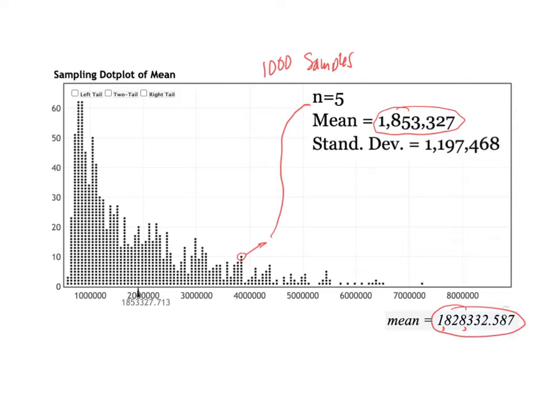We're only off by about $25,000, which when you're talking about numbers this big is less than 1%. So those two are basically the same when you're talking about this magnitude of numbers. Then the standard deviation is about 1.1 million, about 1.2 million actually if you round. So this distribution still looks skewed right, but it's not quite as skewed right as the population was to begin with.